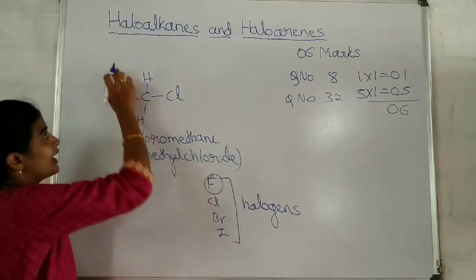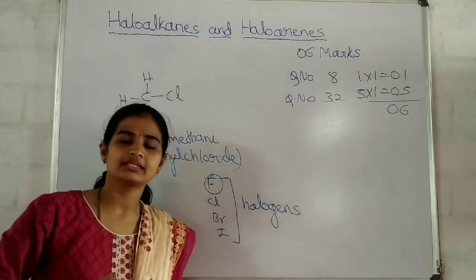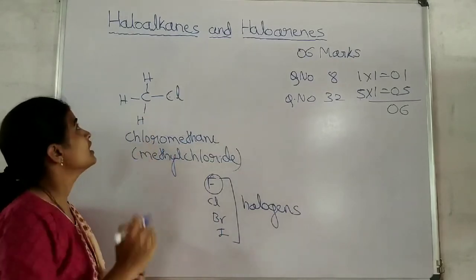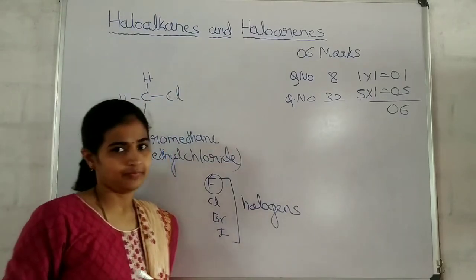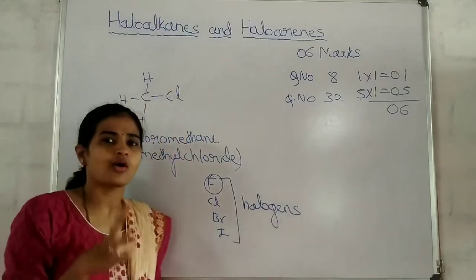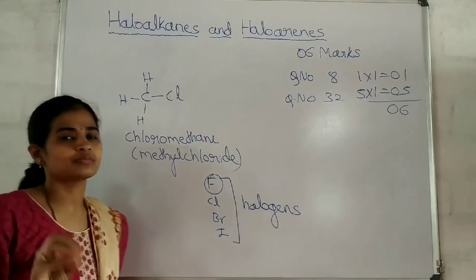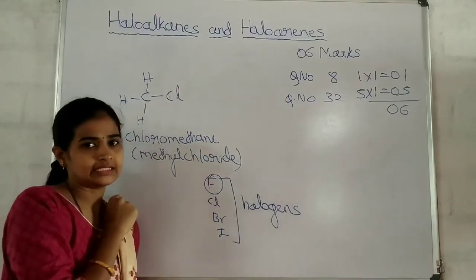Therefore, haloalkanes can also be called alkyl halides. Haloalkanes is the same as alkyl halide. So how are the haloalkanes obtained? Haloalkanes are obtained by replacing one or more hydrogen atoms of the alkanes.